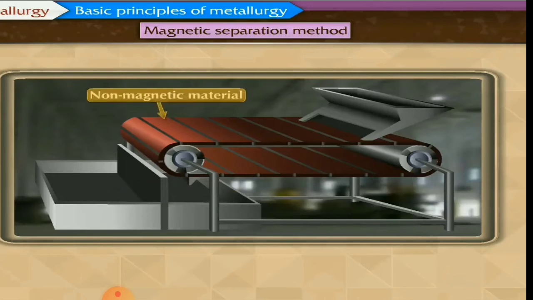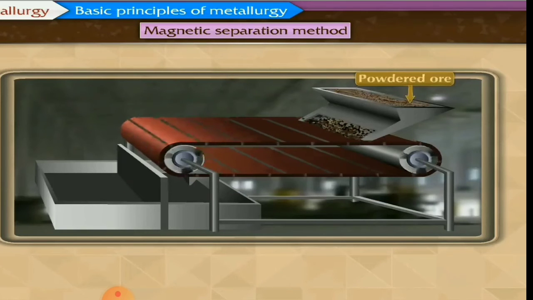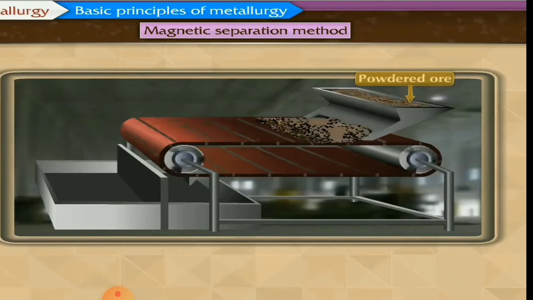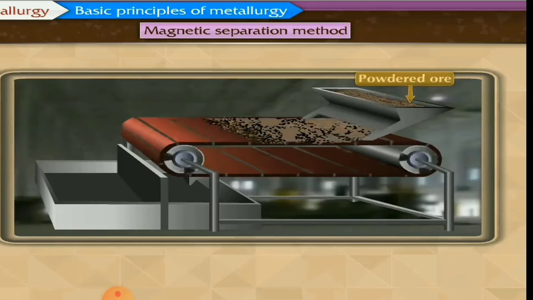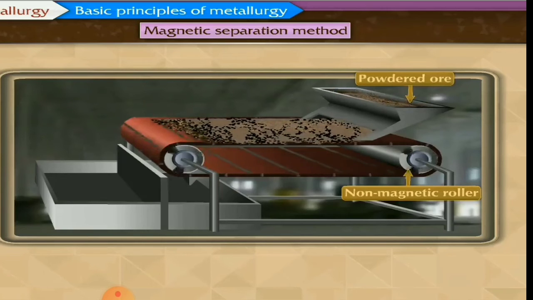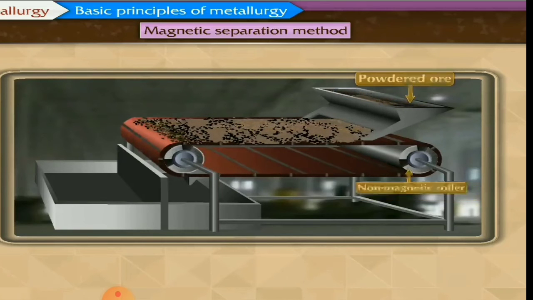It will start moving. Non-magnetic particles will get separated out, and magnetic particles. So ore is being released on that magnetic belt.